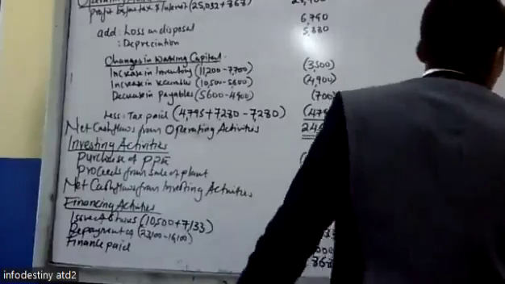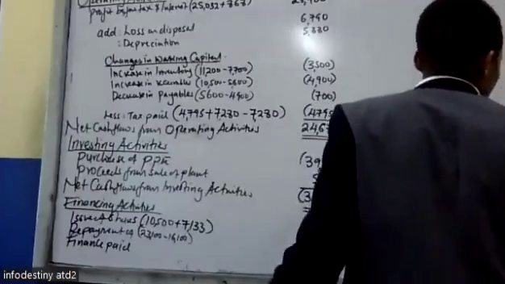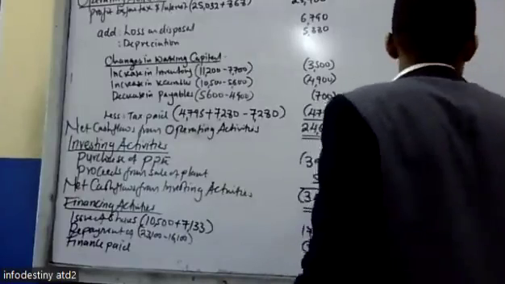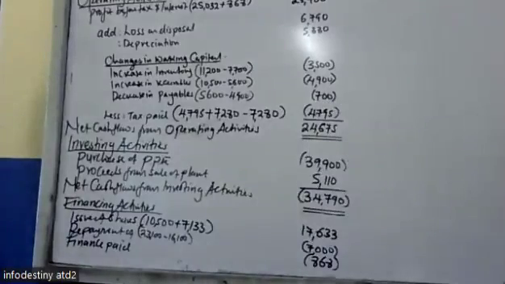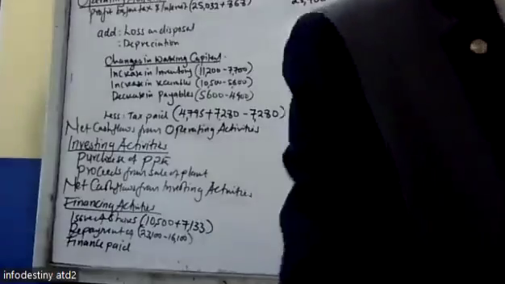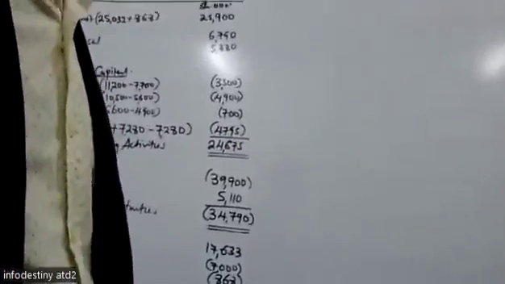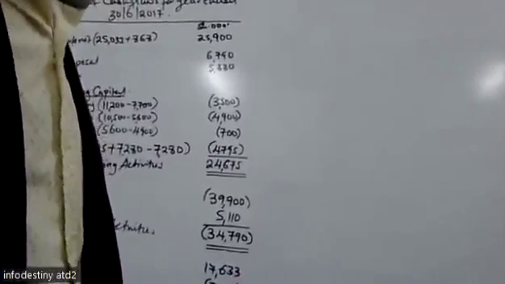For the dividends paid, we take the dividends payable as at the beginning of the year. We add the dividends which were declared during the year. Then we minus the dividends payable at the end of the year.